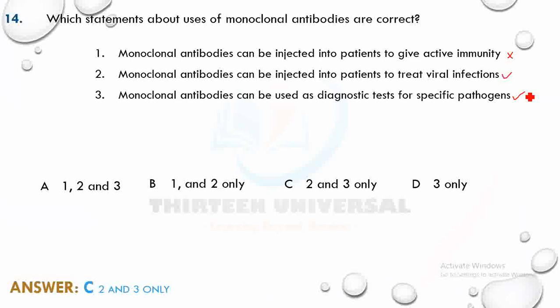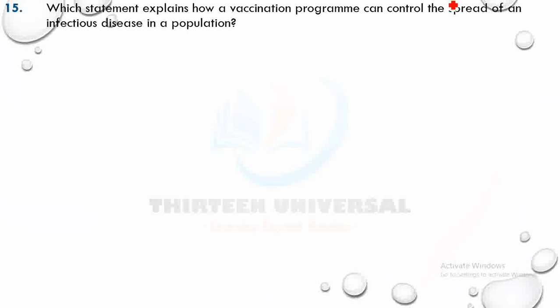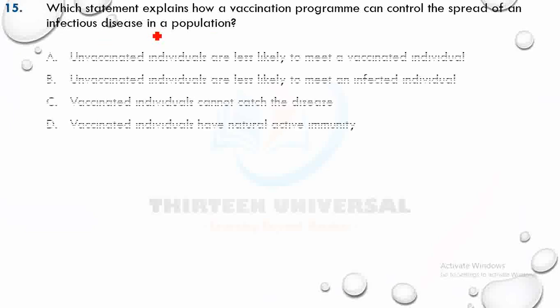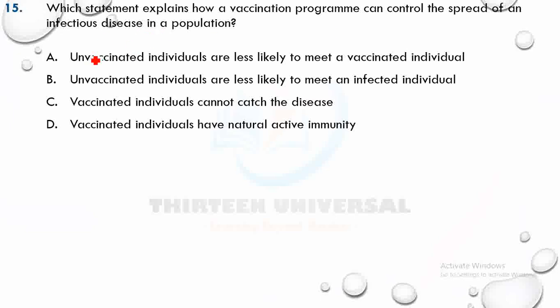So C is correct. Which statement explains how a vaccination program can control the spread of an infectious disease in a population? Pause the video and try it. A says unvaccinated individuals are less likely to meet vaccinated individuals. That's not how it is controlled. Look at B: unvaccinated individuals are less likely to meet infected individuals. Yes, if you vaccinate almost everybody, unvaccinated people are less likely to be exposed.